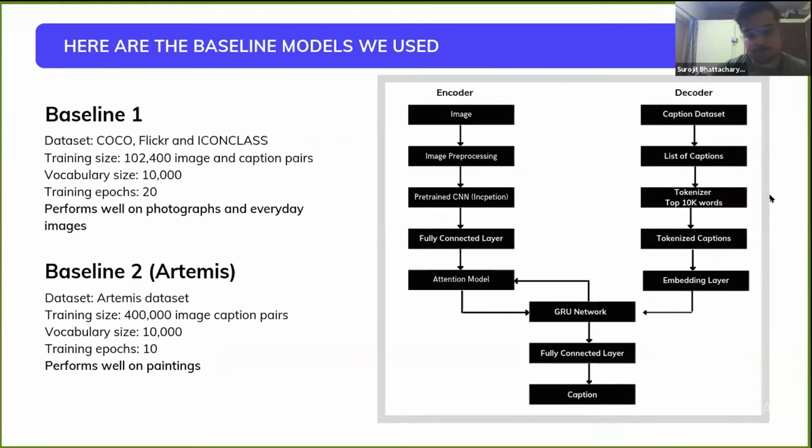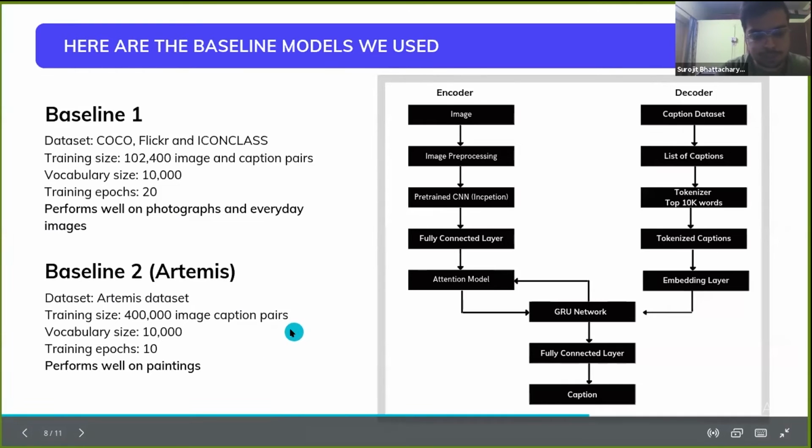For the models, we had 2 baseline models. The model architecture was based on the paper called Show, Attend, and Tell, an attention-based model for image captioning. The first baseline was trained on the Coco, Flickr, and Icon Class datasets. Training size was around 1 lakh image and caption pairs, and the vocabulary size was around 10,000. We trained it for around 20 epochs, and the model performed pretty well on photographs, but it was a little underwhelming for paintings.